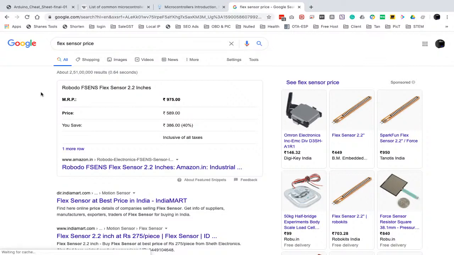While the concept is so similar, they use copper strips, I guess. When we fold these strips, they combine with each other and make the resistance higher, and hence we get different voltages, and we can use that value as an analog read, right?